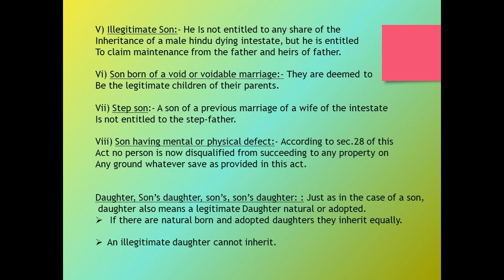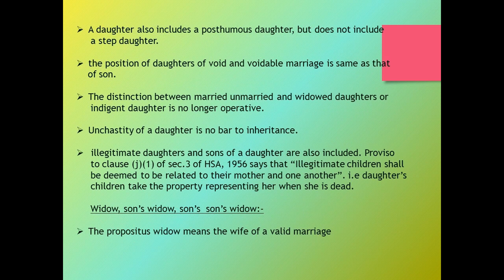Now let's move to the position of the daughter of an intestate in class 1 heirs. Which daughter is eligible to inherit the property of an intestate and who is not? Just as in the case of a son, a daughter also means a legitimate daughter, natural or adopted. All are eligible to inherit the property of the intestate. And if they are naturally born or adopted, they inherit equally. An illegitimate daughter cannot inherit the property of the intestate. A daughter also includes a posthumous daughter but does not include the stepdaughter.